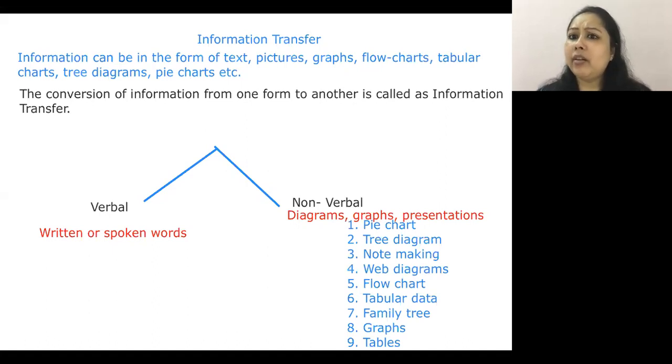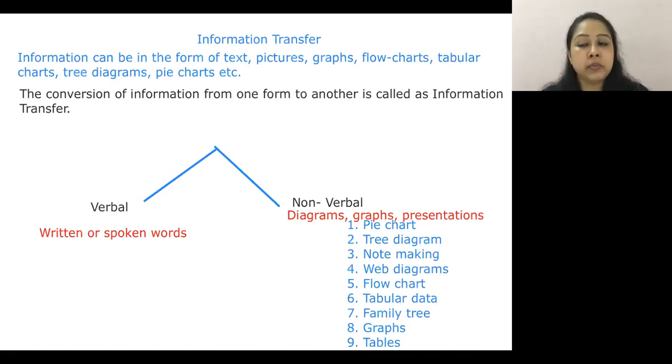When you have anything written or spoken, I have certain data written. This is my verbal information transfer. On the other hand, if I have something non-verbal, how can I have non-verbal things? I can have it in the form of diagrams, graphs, or PowerPoint presentations. So how would I know which are the mediums of non-verbal information transfer?